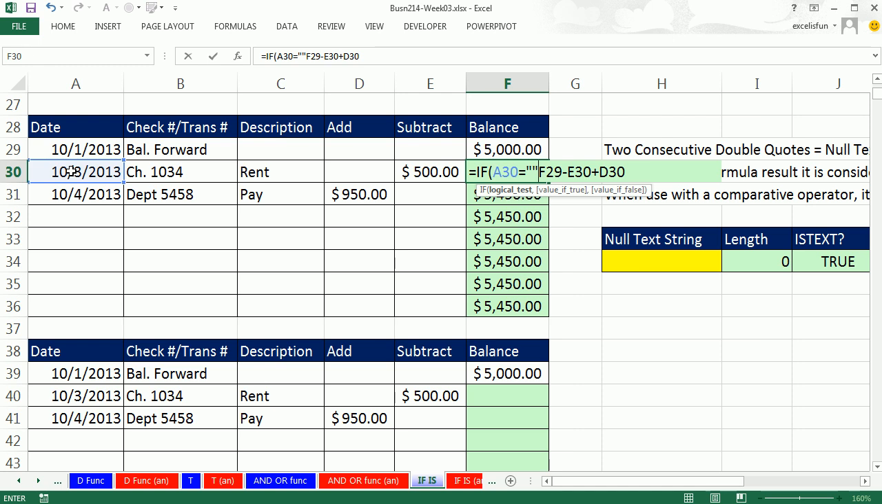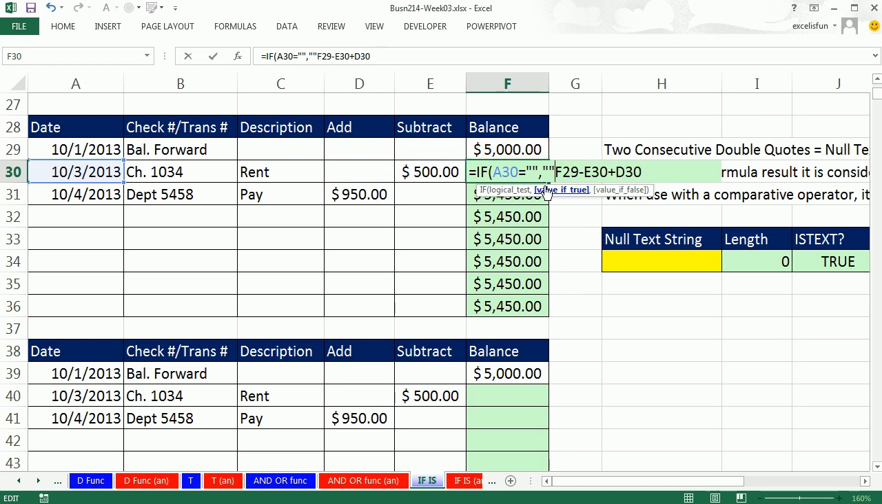That's the syntax for are you empty? Now, think about this. If the cell is empty, that delivers a true. Down here, that would be empty. So what do I want in the cell right here if the date hasn't been entered? We want to use a double quote. That's the null text string.